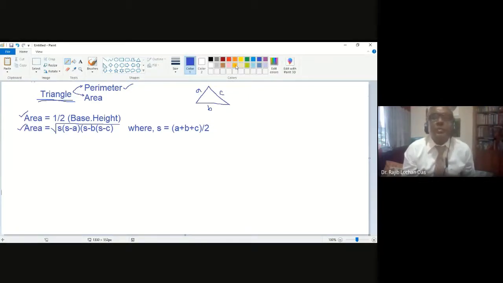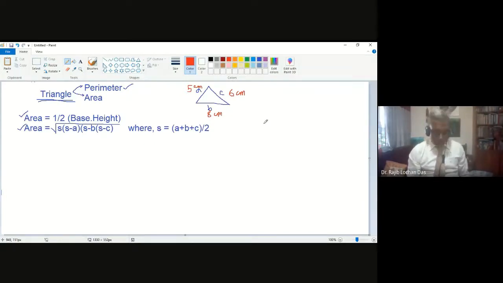Now, if I give you the numbers like A equal to say 5 centimeter and B equal to 8 centimeter and C actually I am giving 6 centimeter. Say I am giving you the numbers like that. And I am saying find out the area of this triangle.